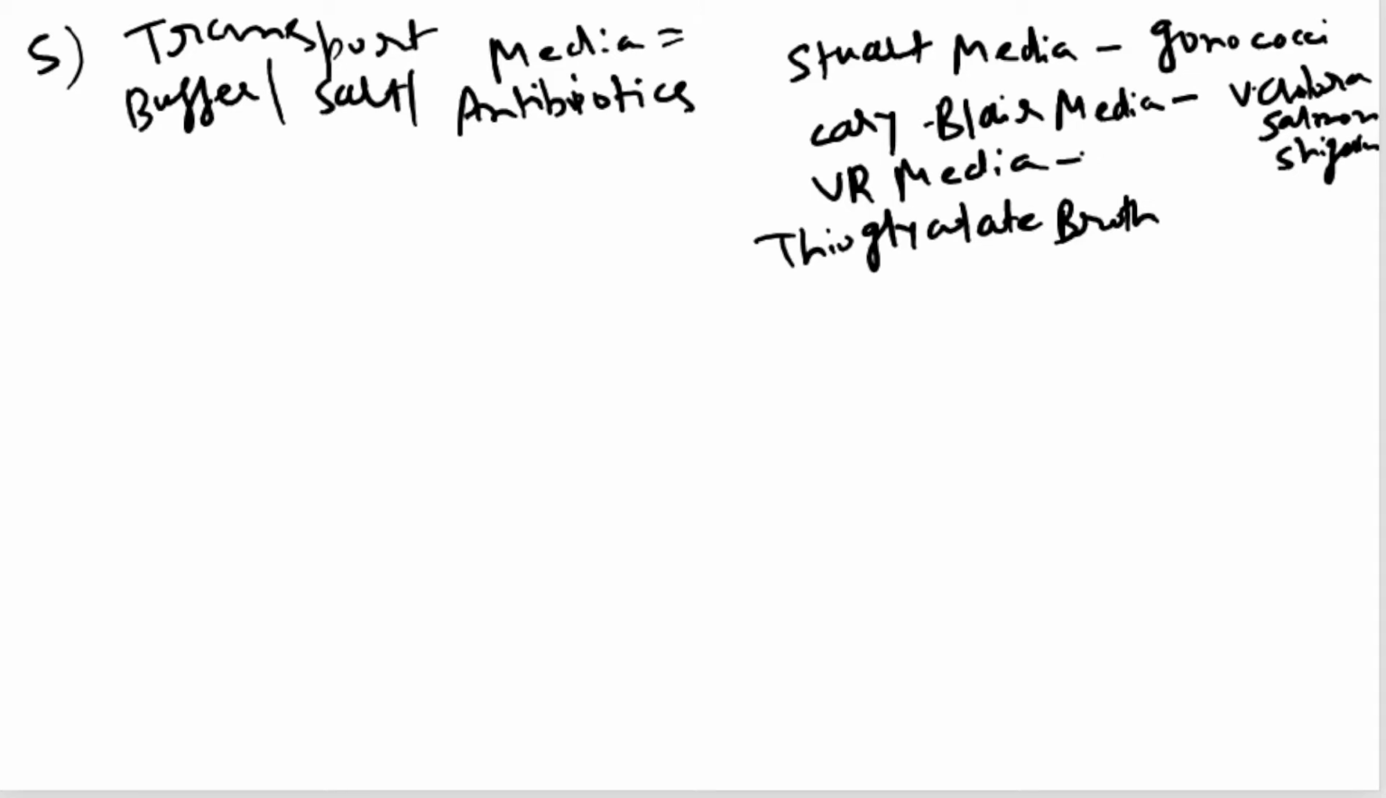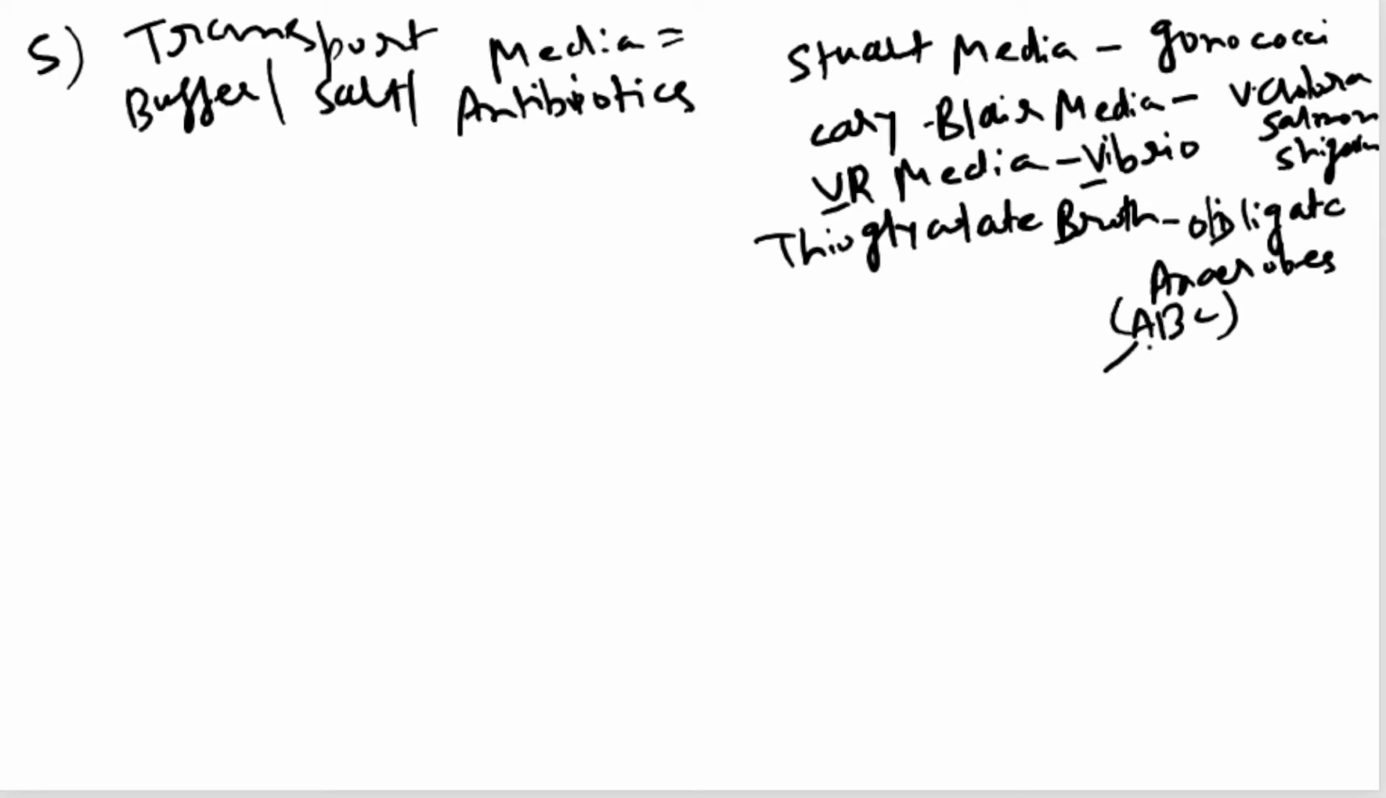VR media, easy to remember, is also used for Vibrio. So V, VR media. Then we also use thioglycolate broth media for what kind of microorganism? Obligate anaerobes. Examples of obligate anaerobes we have already seen. The mnemonic is A, B, C as given in your first aid book. A stands for Actinomyces israelii, B stands for Bacteroides, and C stands for Clostridium. These are obligate anaerobic microorganisms, and they can be transported in thioglycolate broth media.